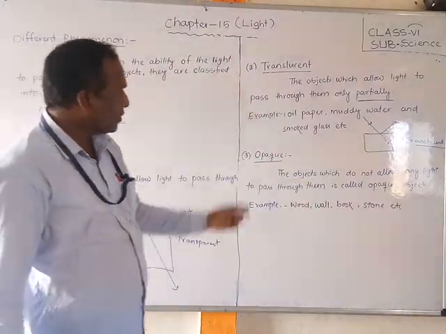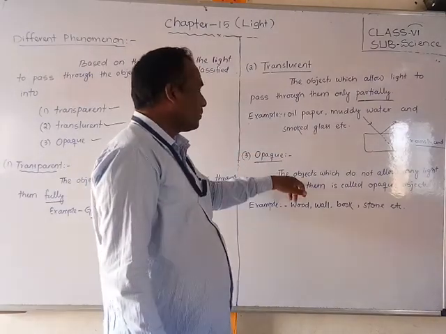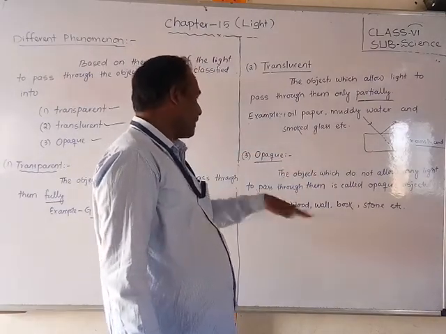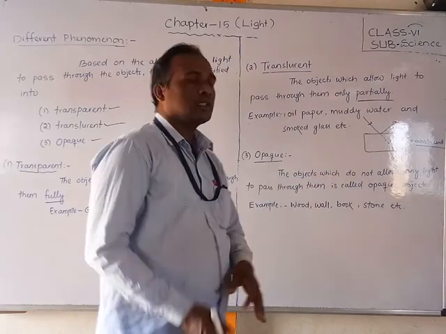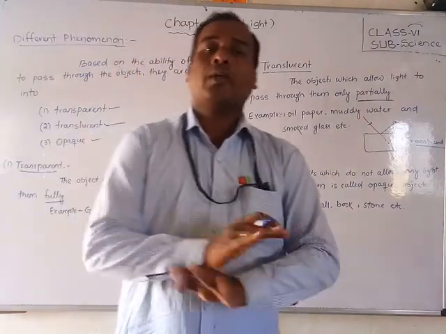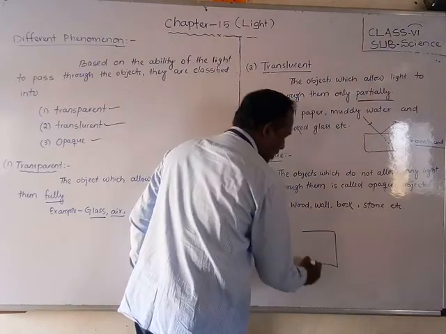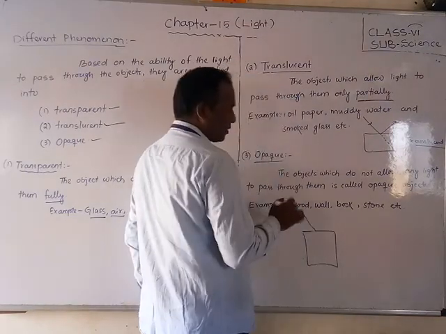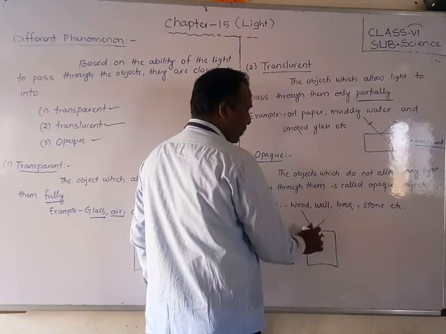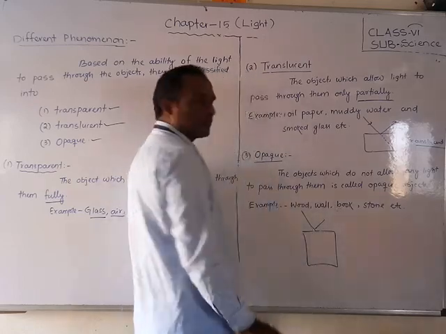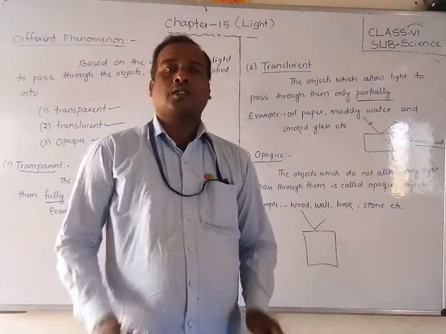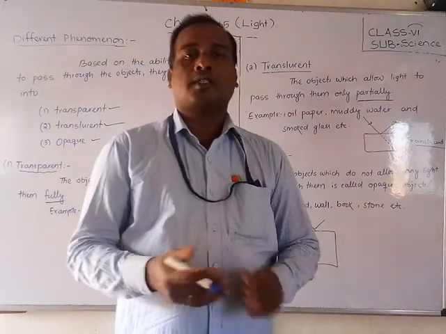Next we are going to discuss opaque. The objects which do not allow any light to pass through them are called opaque. That means the light totally won't pass; it will be completely blocked. It may reflect, but it won't be allowed through. It totally won't allow the light.